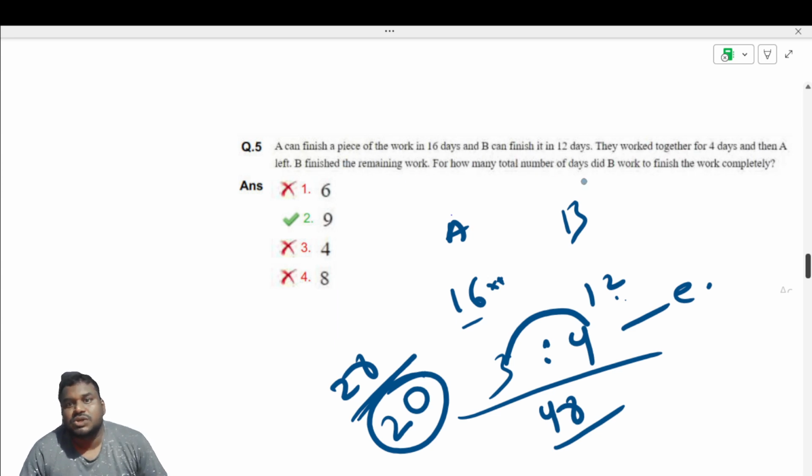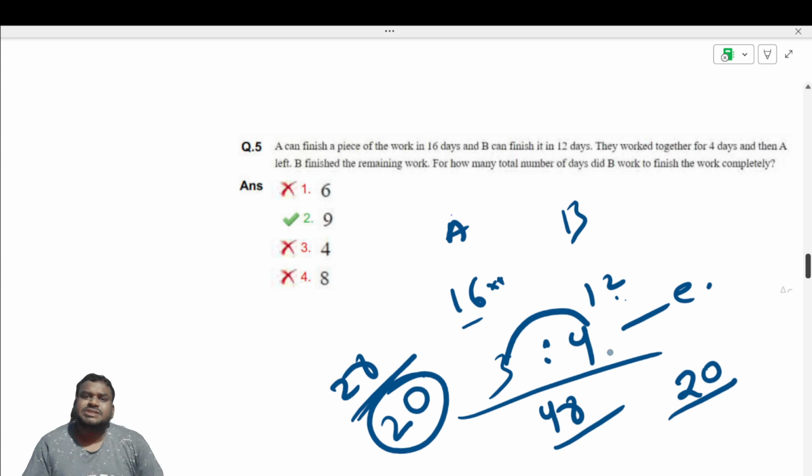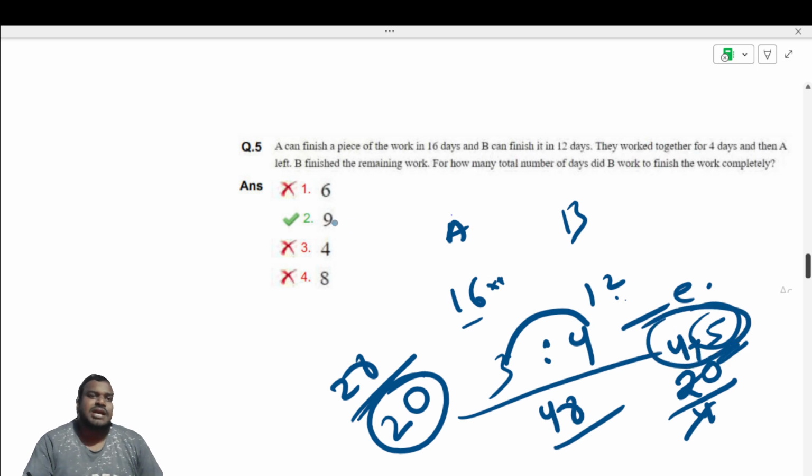For how many total days did B work to finish the work completely? 20 parts of work divided by B's efficiency, which is 4, so he worked for 5 days. And initially they worked together for 4 days. So the total number of days B worked is 9 days.